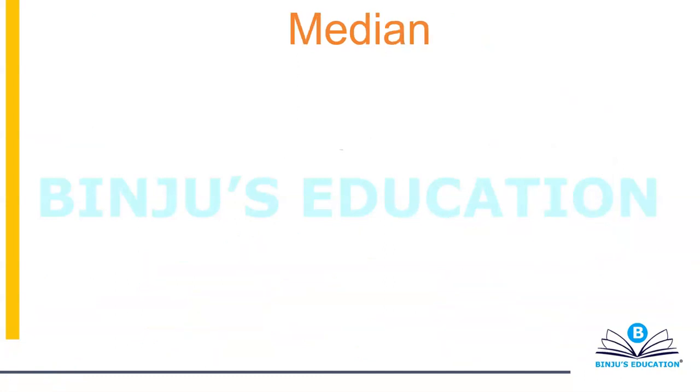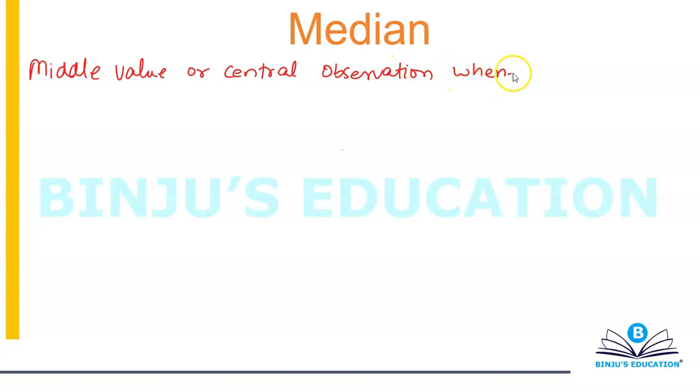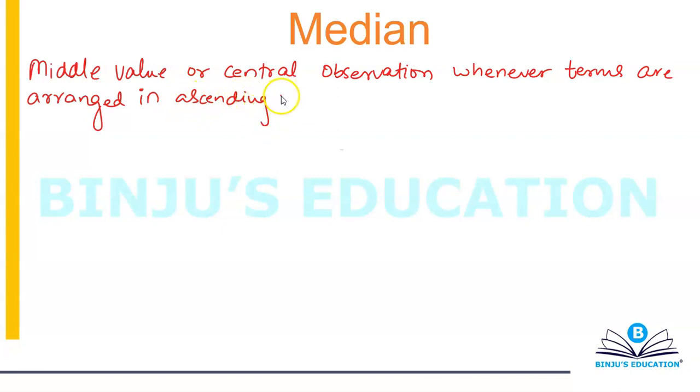So the question is, how do you define median? In simple terms, median can be defined as the middle value or the central observation whenever terms are arranged in ascending or descending order.